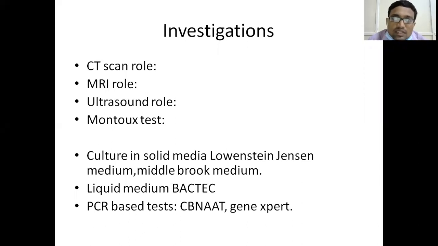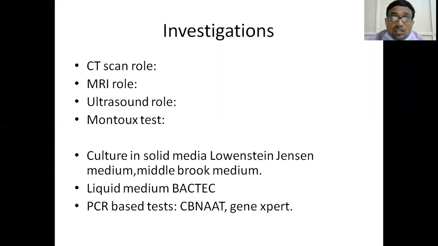Now, culture is the gold standard investigation for isolation. You culture the bacilli. The culture media we generally use are Lowenstein Jensen, a solid media, and Middlebrook media. These are egg-based media. In Lowenstein Jensen media, it takes 6 weeks for the bacilli to grow, and under 1 month more to know the drug sensitivity. That means to know the diagnosis of tuberculosis, you take roughly 2.5 months.